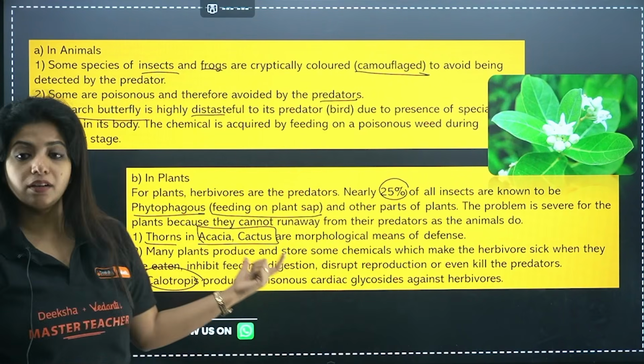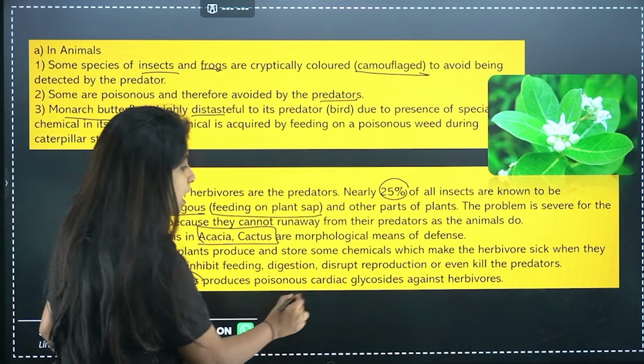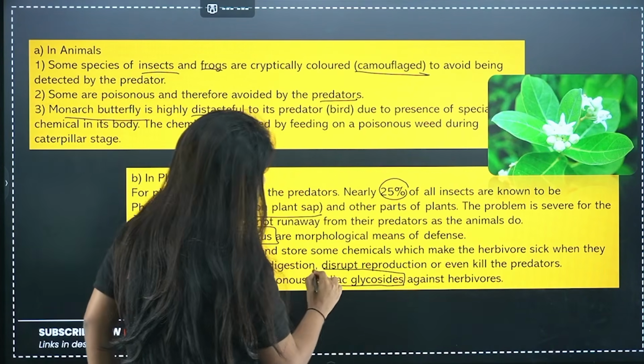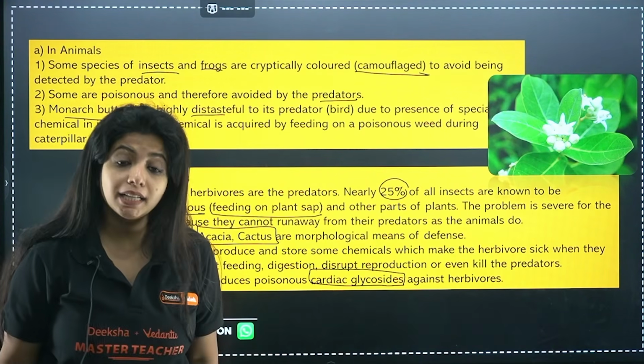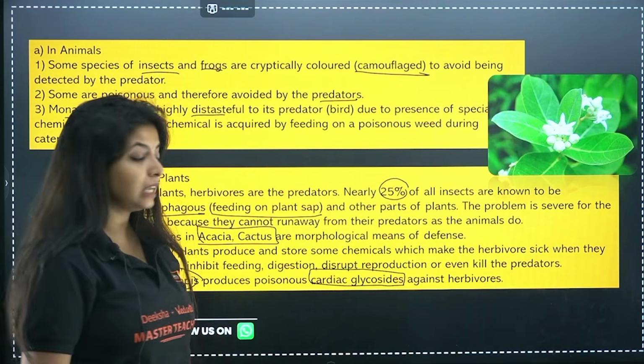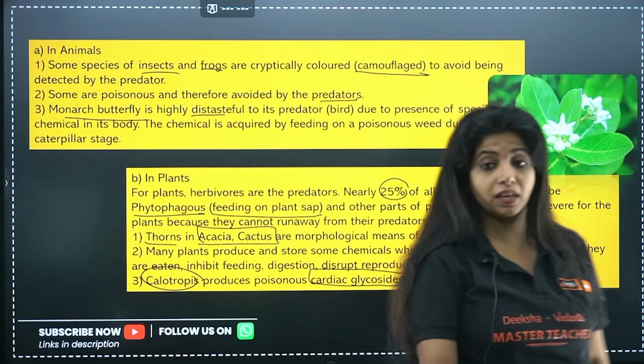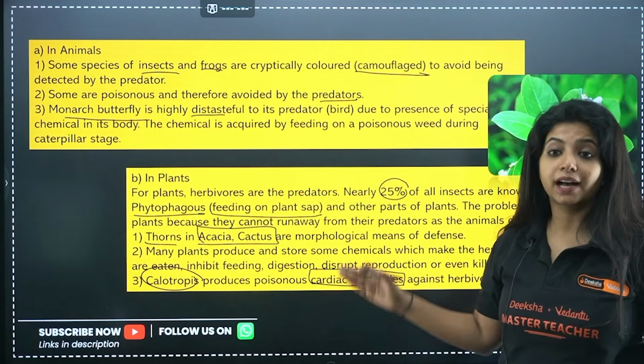So over here, what are they doing? They produce a poisonous cardiac glycoside. And this cardiac glycoside, my dear children, can kill the herbivores if taken in high amount. So this is another type of defense.